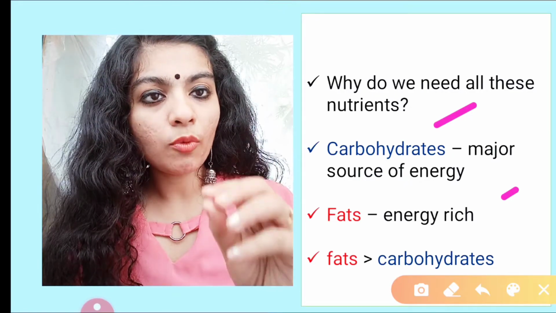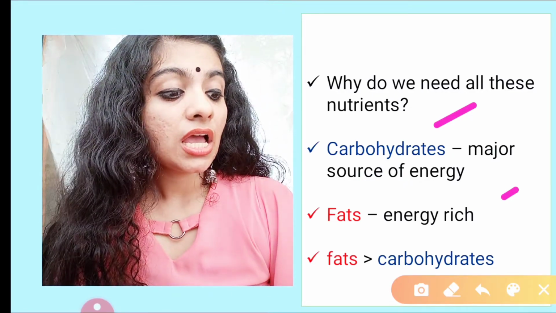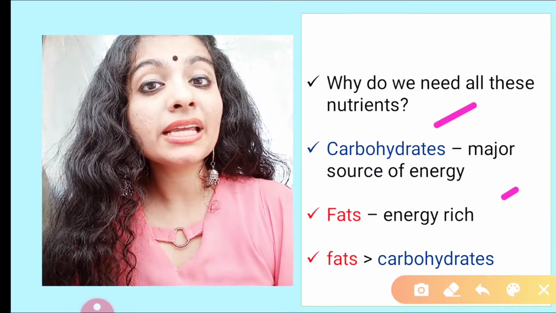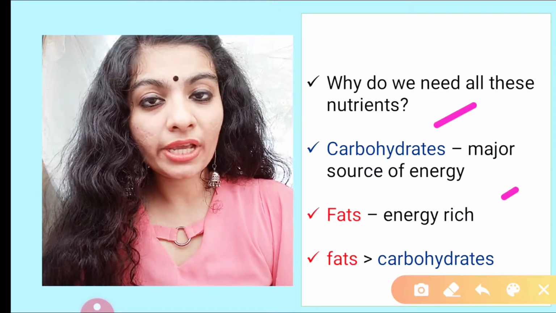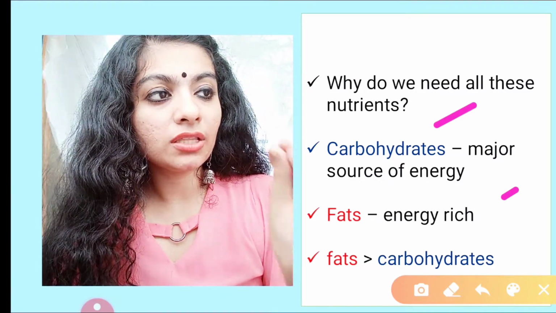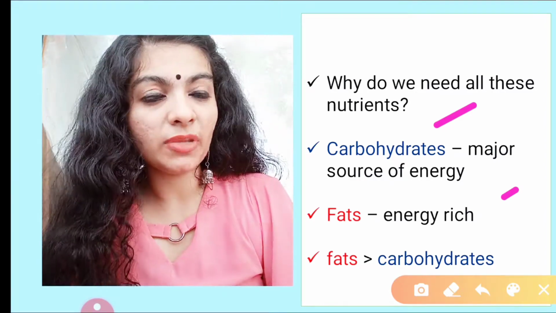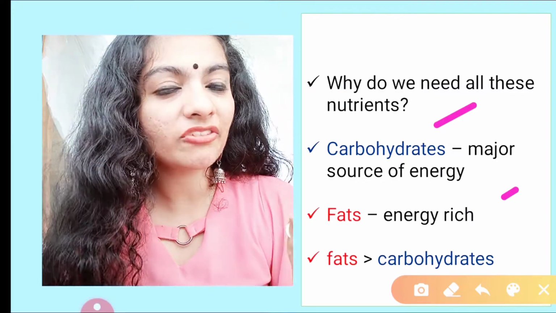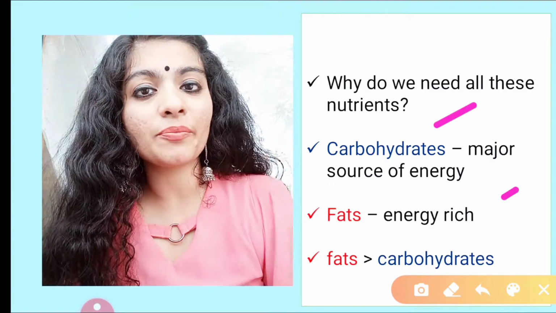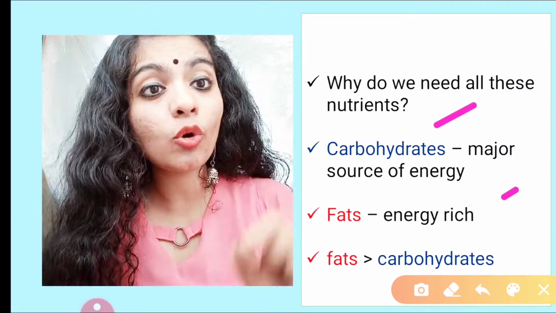But when it comes to carbohydrates, for example, per gram of food contains around 4 kilocalorie. Kilocalorie is the unit of energy. Whenever I want to say this nutrient gives me this energy, for example, rice gives me carbohydrate, so it gives me this energy. So energy is always represented in kcal, that is kilocalorie.